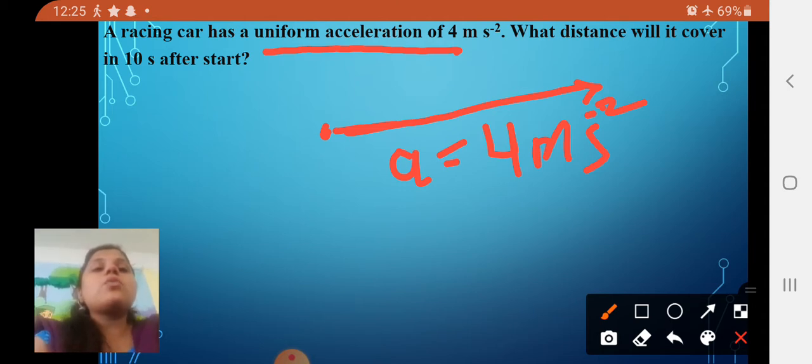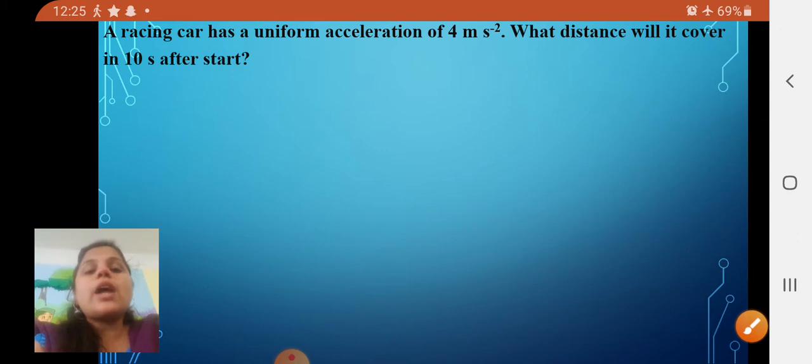And after that, what happens? What distance will it cover in 10 seconds after start? The initial velocity is there, and the acceleration is 4 meters per second square, but what happens when it starts? So, after 10 seconds, how much distance will it cover here? So, that is the concept. Let us see what we have.